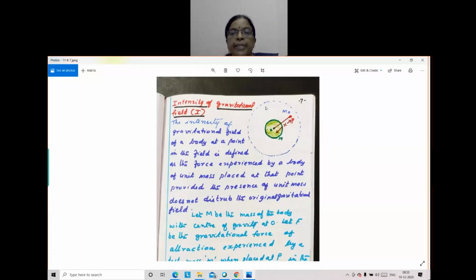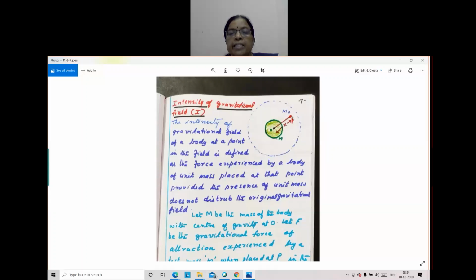Only in that space, when we bring another body, it experiences a force towards Earth. When the body is kept outside this region, it does not experience any force. If I take a mass m0 and place it at P, in this dotted circle region,